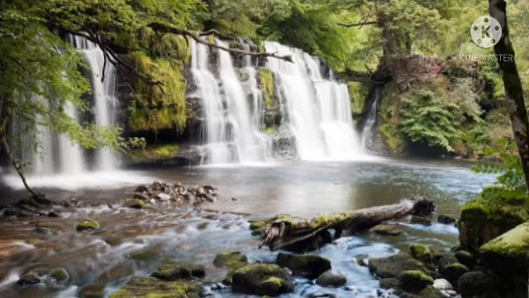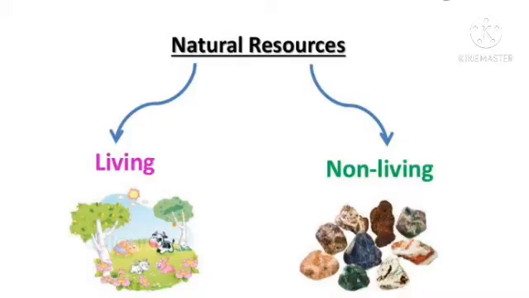Like this, when we classify our natural resources, we can say natural resources can be classified into two groups. On the basis of living things, we can say living resources, and on the basis of non-living things, we can say non-living resources.